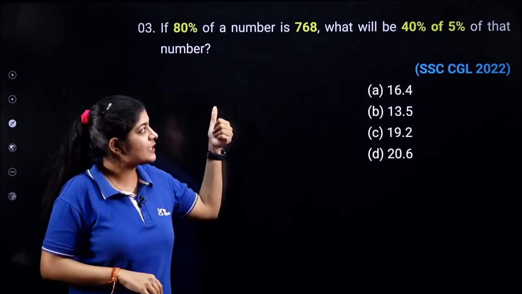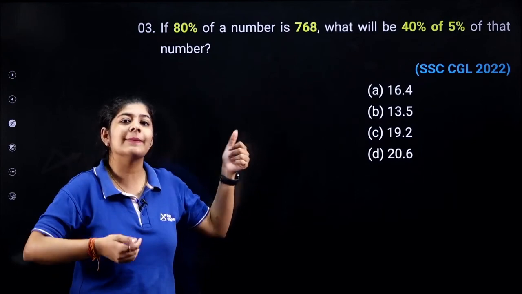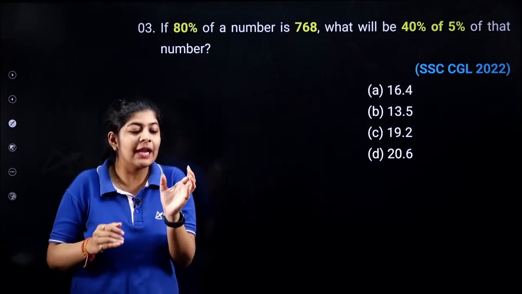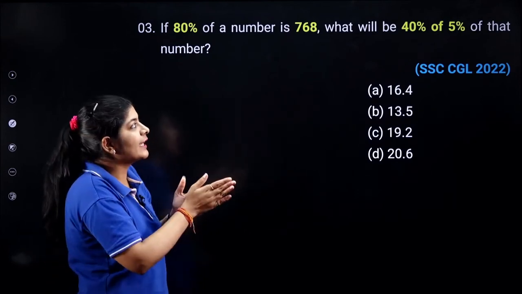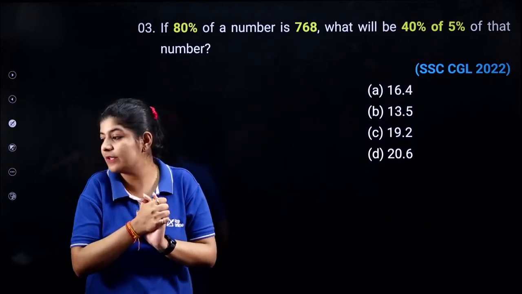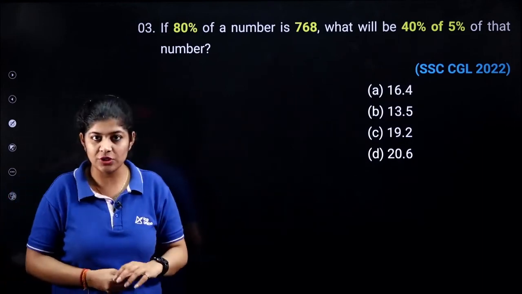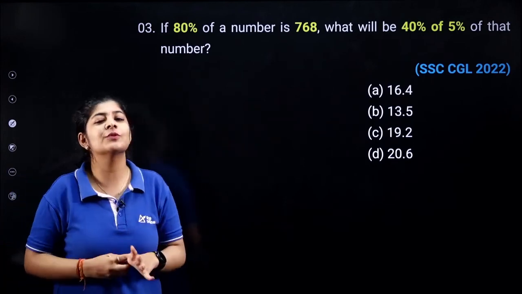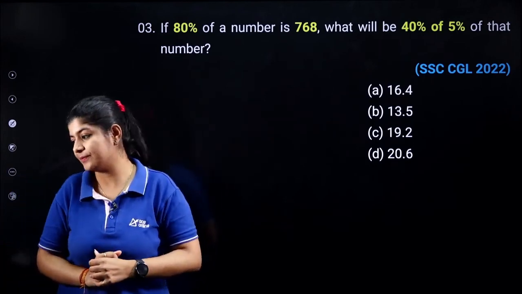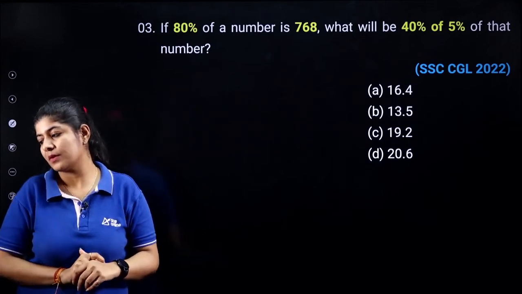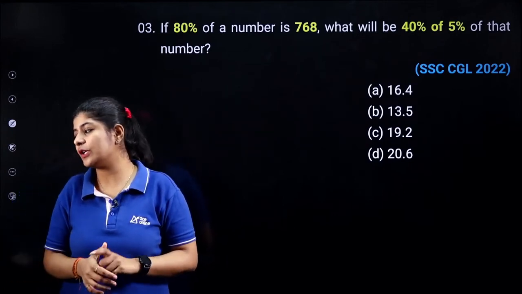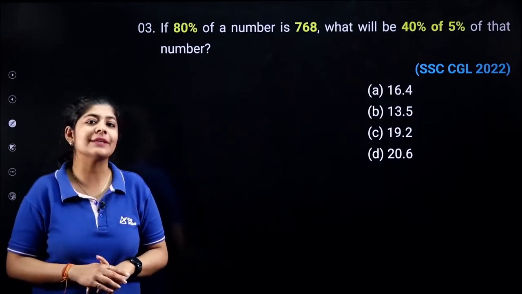For this particular question, first you need to determine the exact number, and after that you need to calculate the 40% of 5% of the same number. What answer are you getting? This is a very simple question. All you need to do is the basic mathematical calculation.